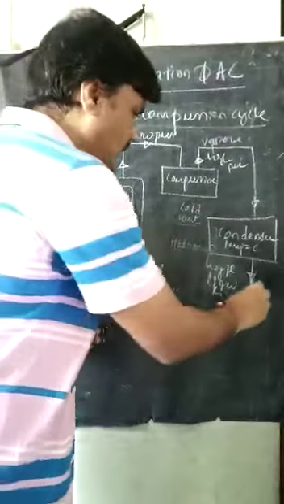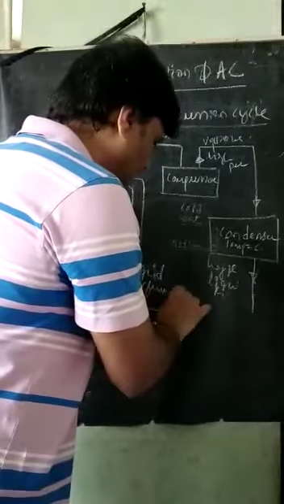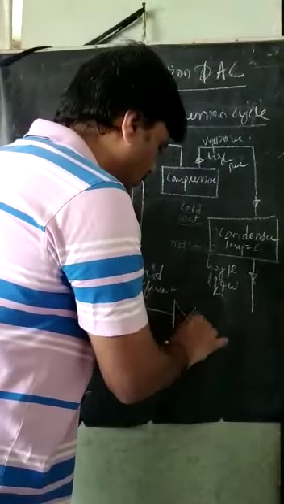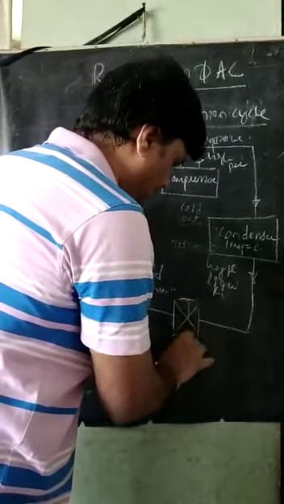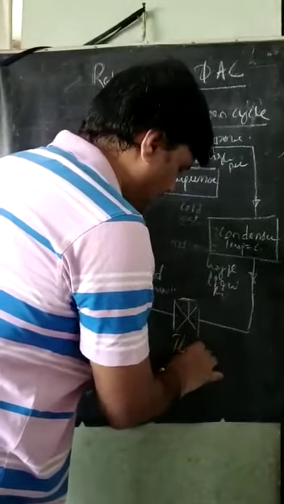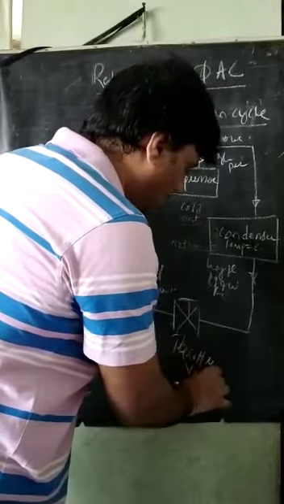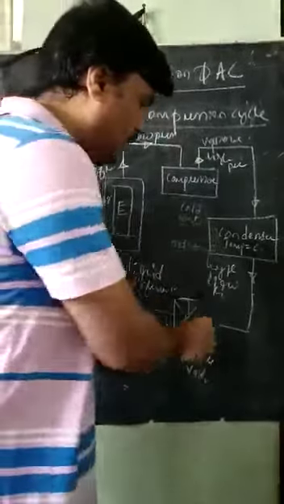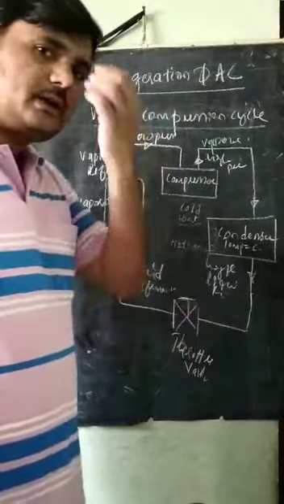So once the liquid refrigerant comes out from the condenser, we take it through one piece of equipment called the throttle valve. The throttle valve is an element which maintains the energy but somewhat reduces the pressure.